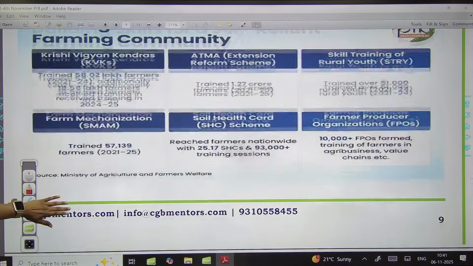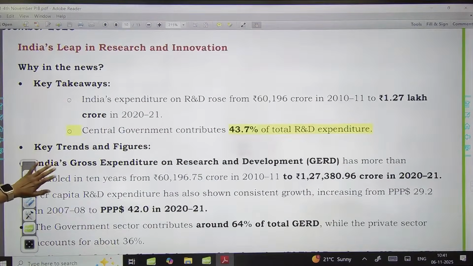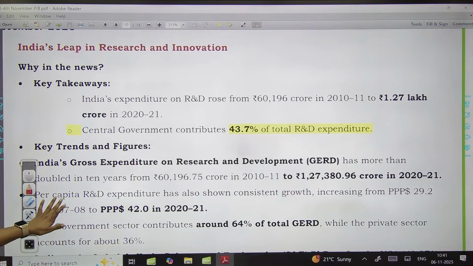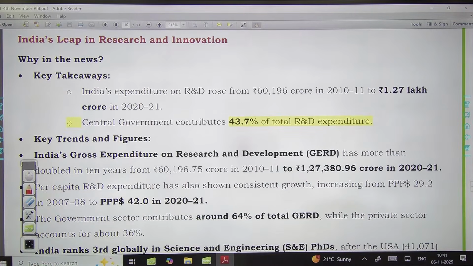mentioned here, just have a look. Now we have India's leap in research and innovation. Now again in this article we will be talking about the recently launched Research and Development Innovation scheme, which has recently been launched with a budget of 1 lakh crore.